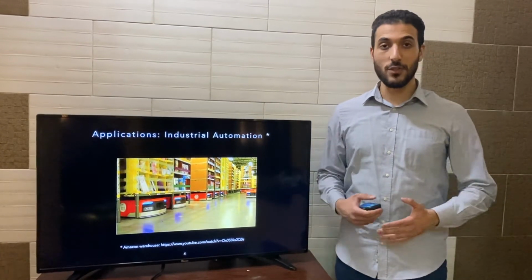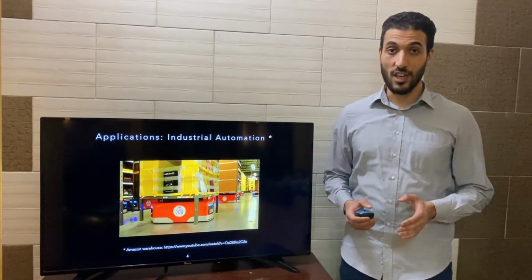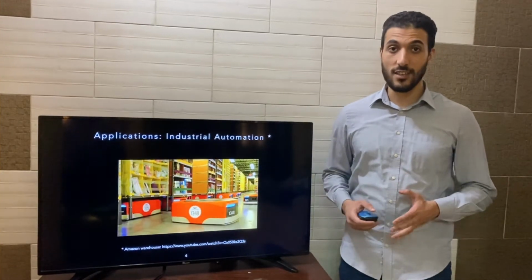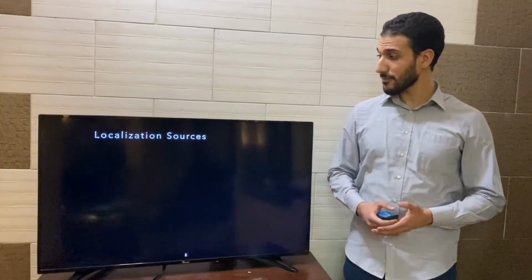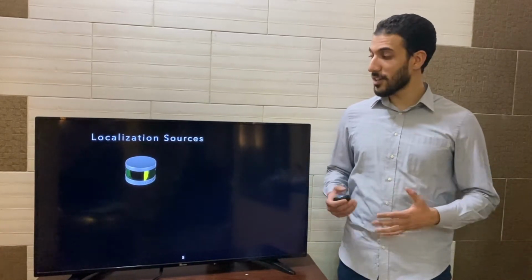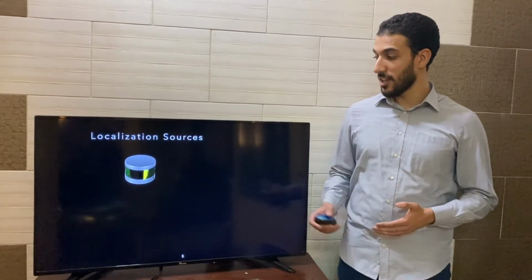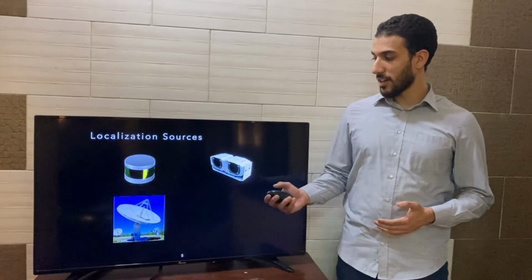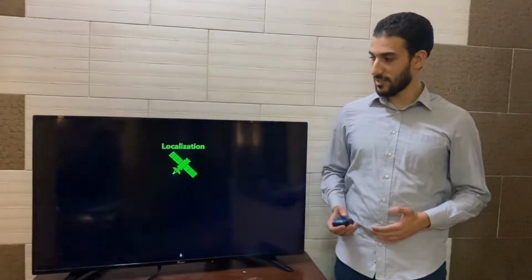The common aspect between these applications is the localization, which is the ability to know the position of the device and also entities around it. That's why it gained a lot of attention from the academia and industry, and there are several sensors to capture information, like lidar sensors, cameras, radar sensors, satellites for GPS.